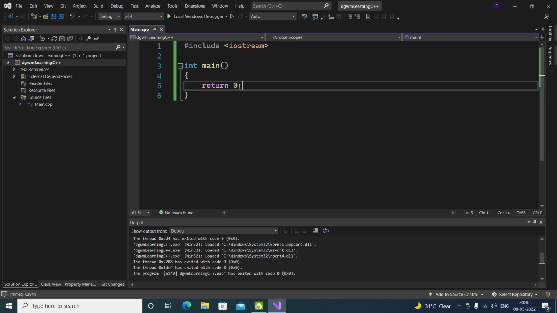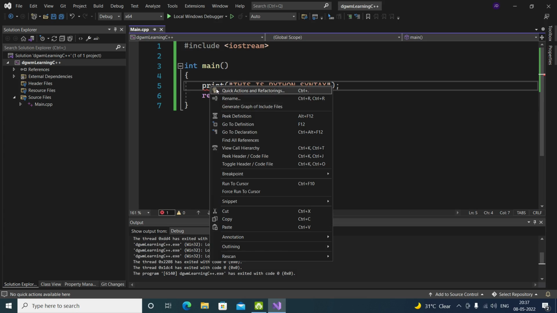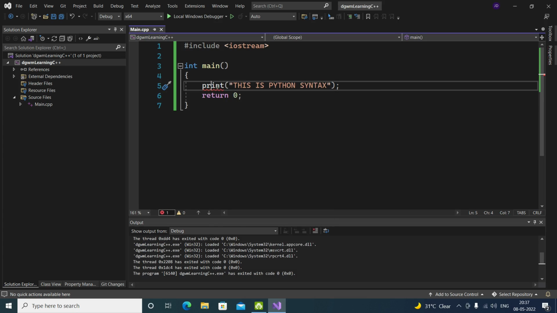So okay, now, for example, if I want to print something, or like I want to use a Python syntax print, and hope this is Python syntax. This is just an example, it is not a practical way. It's just an example that I'm showing you. It shows an error: identifier print is undefined. What if we define the print?